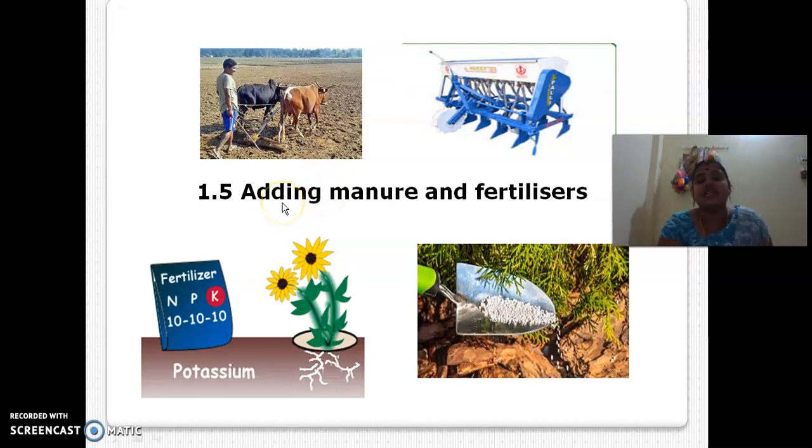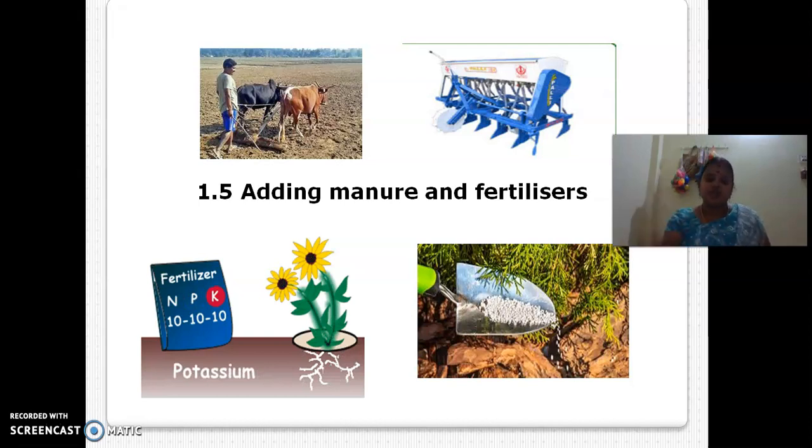What is the next process? After tilling, with the help of this instrument, they can sow the seeds. And what is the next step? After tilling and sowing the seeds, what happens? After a few months, it starts to germinate slowly. Once it starts to germinate, we have to add manure and fertilizer.